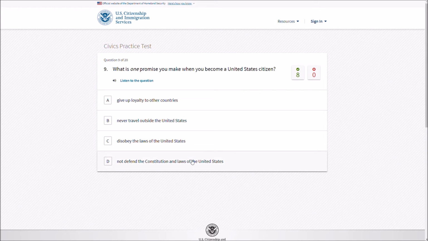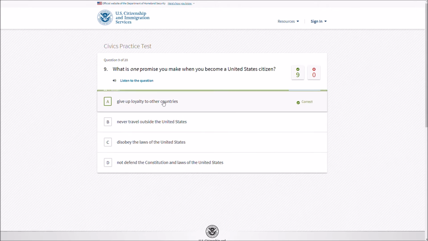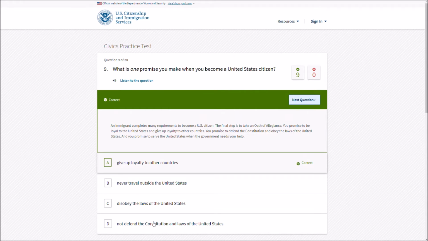Not defend the Constitution and the laws of the United States. None of these make sense except for this one, right? Wow, this would actually be an insane citizenship. Maybe I'll just make a country where these are all the rules, where you can't leave and you have to disobey all the laws and not defend the Constitution.